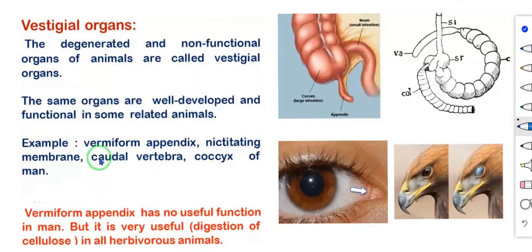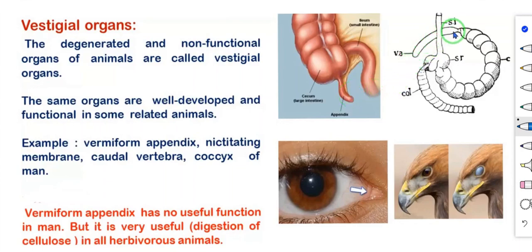First example, vermiform appendix. The vermiform appendix has no useful function in man. This is the vermiform appendix. In Tamil, we can say that is a kudal wall. In human beings, there is no use of this vermiform appendix. But it is very useful in all herbivorous animals.